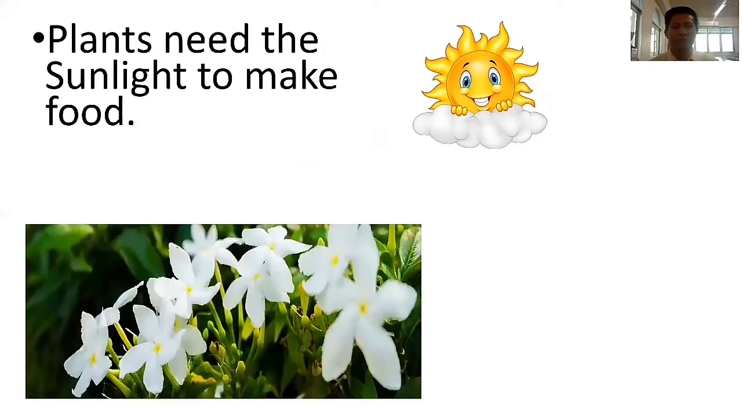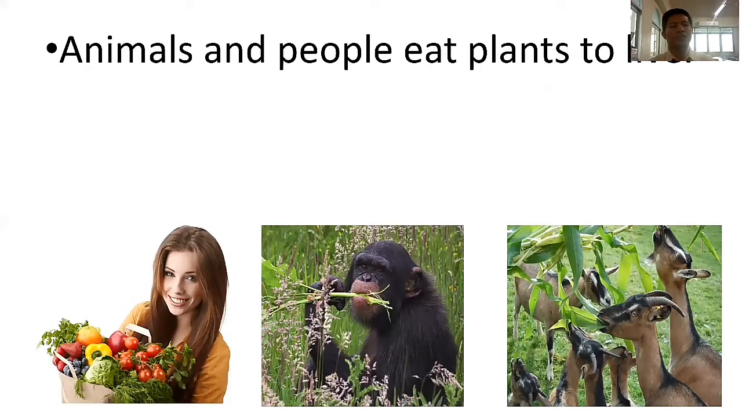Okay, let's continue. Plants need the sunlight to make food. Again, repeat after teacher. Plants need the sunlight to make food. So it means without the sunlight, how can the plants make their own food? So sad. So the light coming from the sun helps the plants to make their own food. Good job.